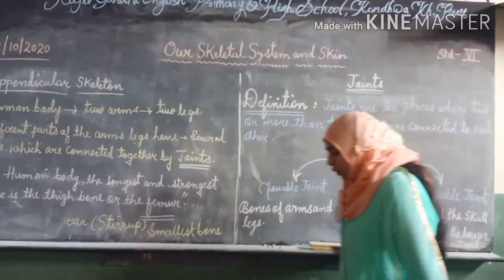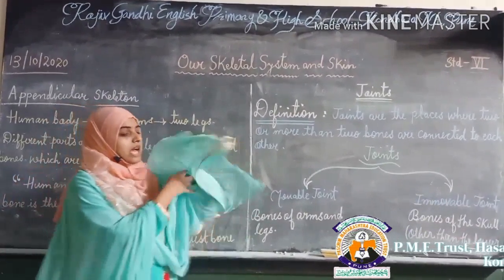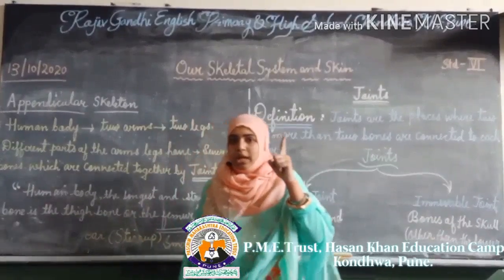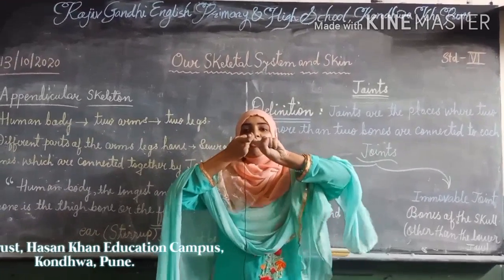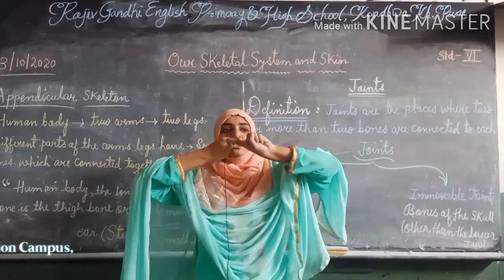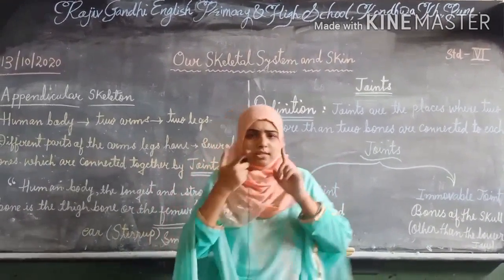Okay, joints, what do you mean by joints? Joints क्या होते हैं? Joints are, for example, this is our one bone and this is our second bone. Both are connected together to form a joint. Okay, that is what a joint means. इसे क्या कहा जाता है? Joint कहा जाता है. Okay, this is a simple definition.